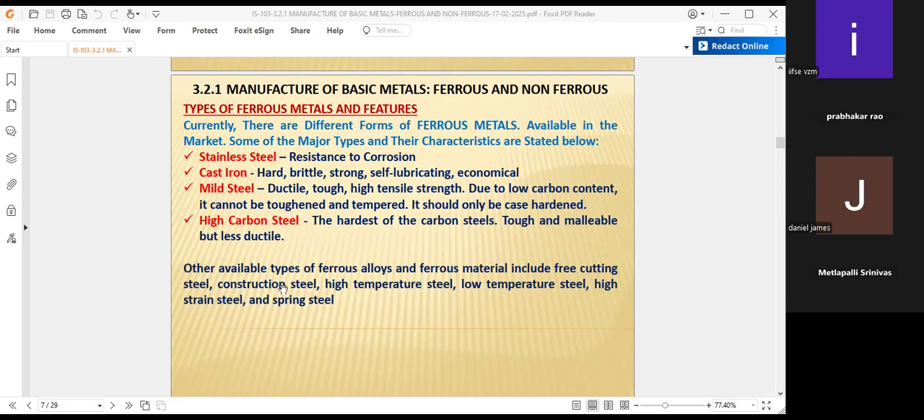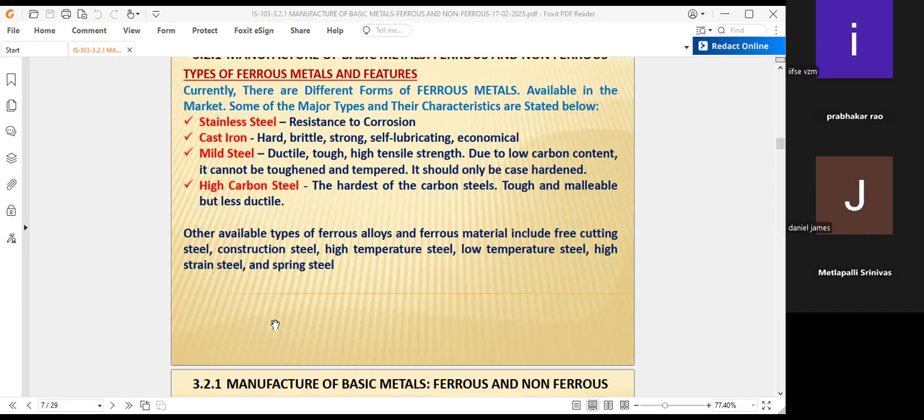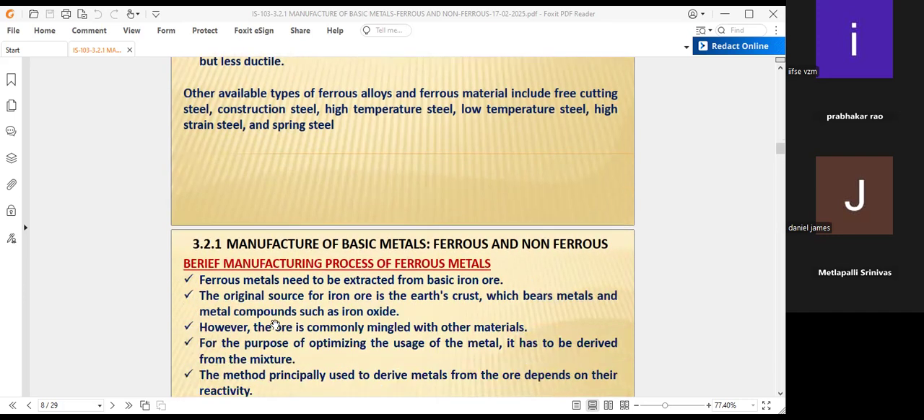Construction steels are used, for example, in buildings. High temperature steel can withstand high temperature, while low temperature steel will melt at a lower temperature. Then high strain steel: strain steel means it has more stretching capacity after the melting. And spring steel is used in springs, where it will be stretched also.